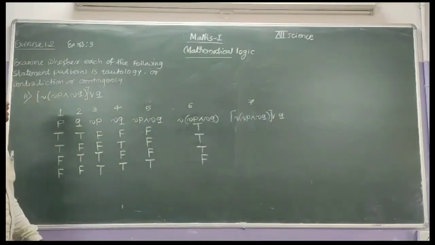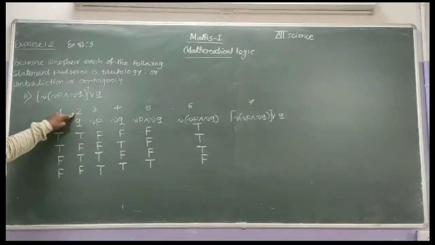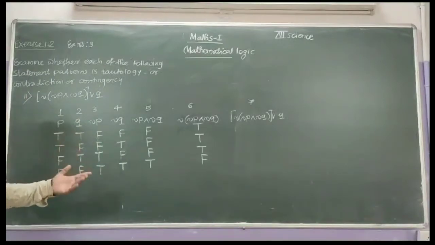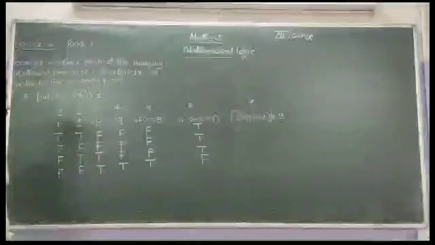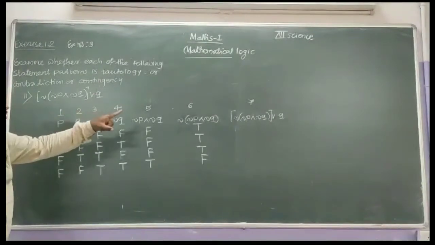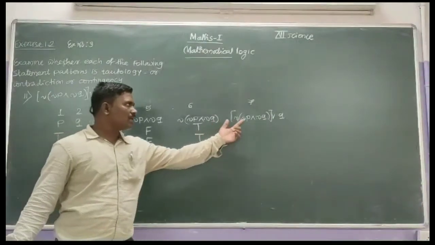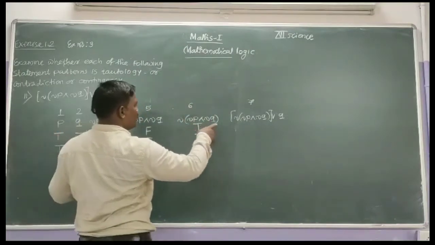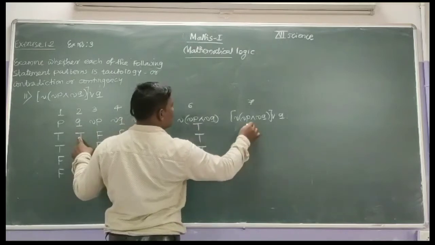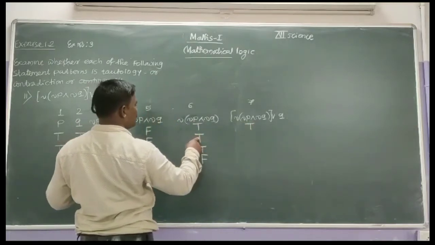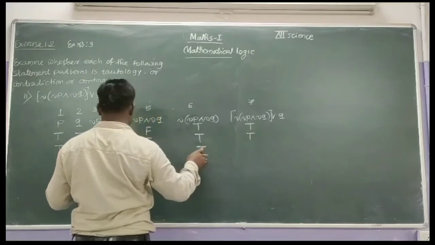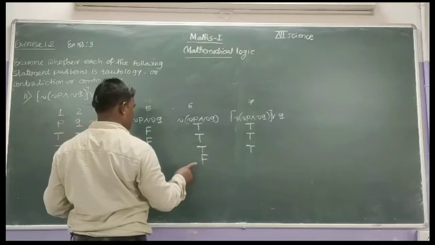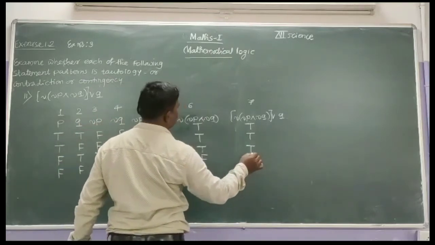That means column number 6 disjunction with column number 7. Okay. In disjunction, if both are false then it becomes false, otherwise it is true. Then we will observe column number 3 and column number 6. While counting, we start from column number 6. True disjunction true, that is true. True disjunction false, that is true. True disjunction true, again true. False disjunction false, that is false.